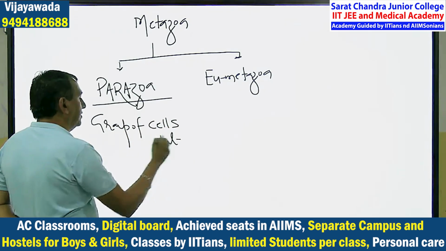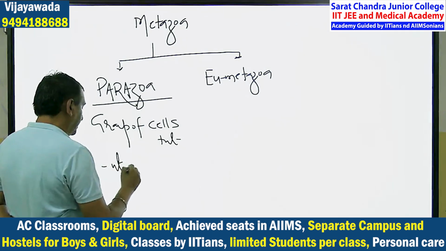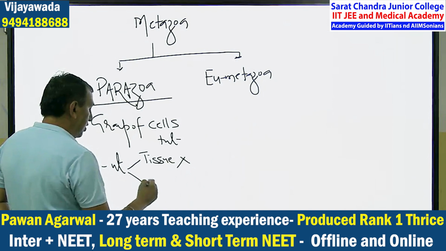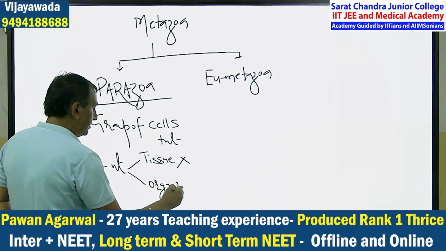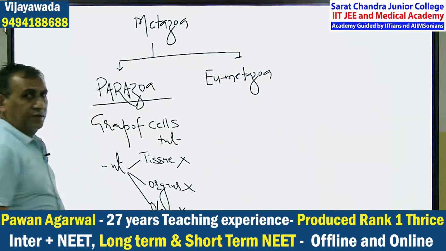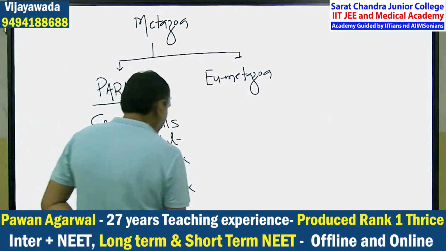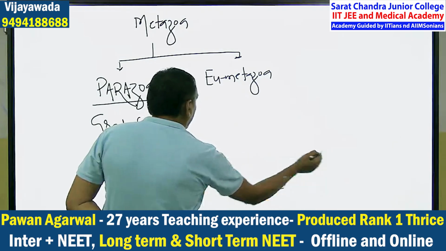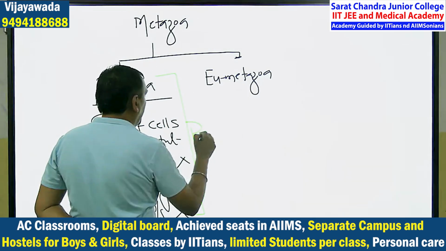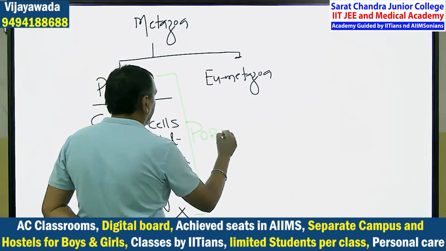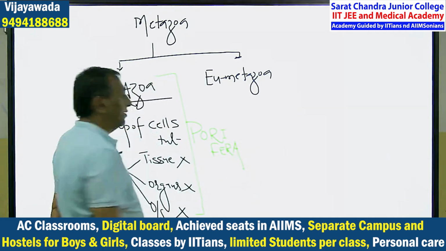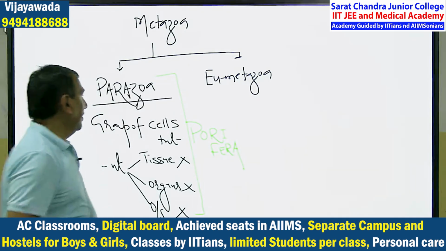Parazoa means only group of cells present. What is absent? Tissues are absent, organs are absent, organ systems are absent. Clear? And it is including only one phylum. What is the name of the phylum included here? That is the Porifera. I will say detail about Porifera also. The phylum is the Porifera.